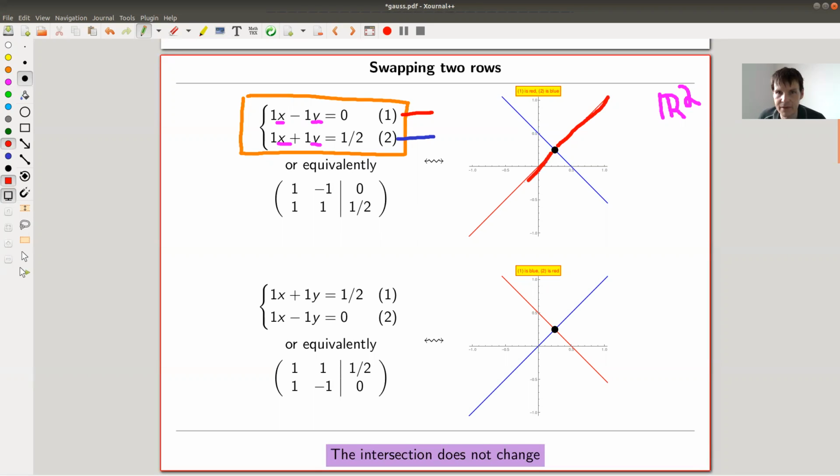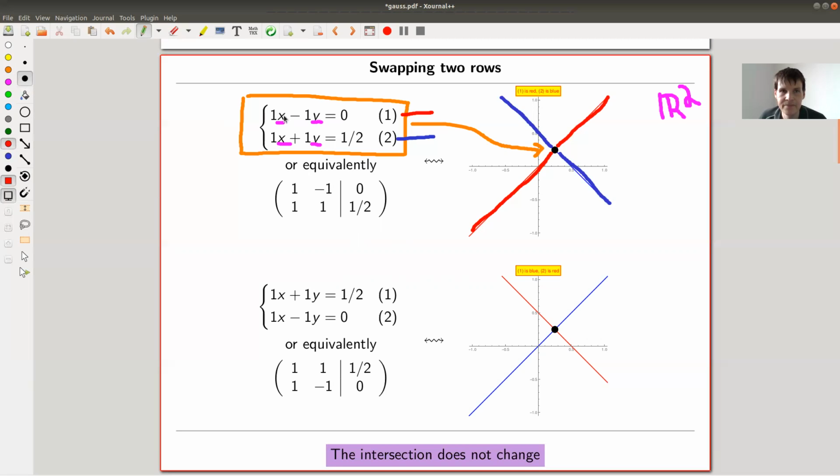So for instance, my red equation, you can check that actually defines a line in R2, and it's this line, the kind of diagonal line. And the blue one also defines a line in R2, a hyperplane. And solving this system of linear equations is equivalent to finding the intersection, so this black point here, of those two lines. There's an equivalent way of writing it in terms of a matrix.